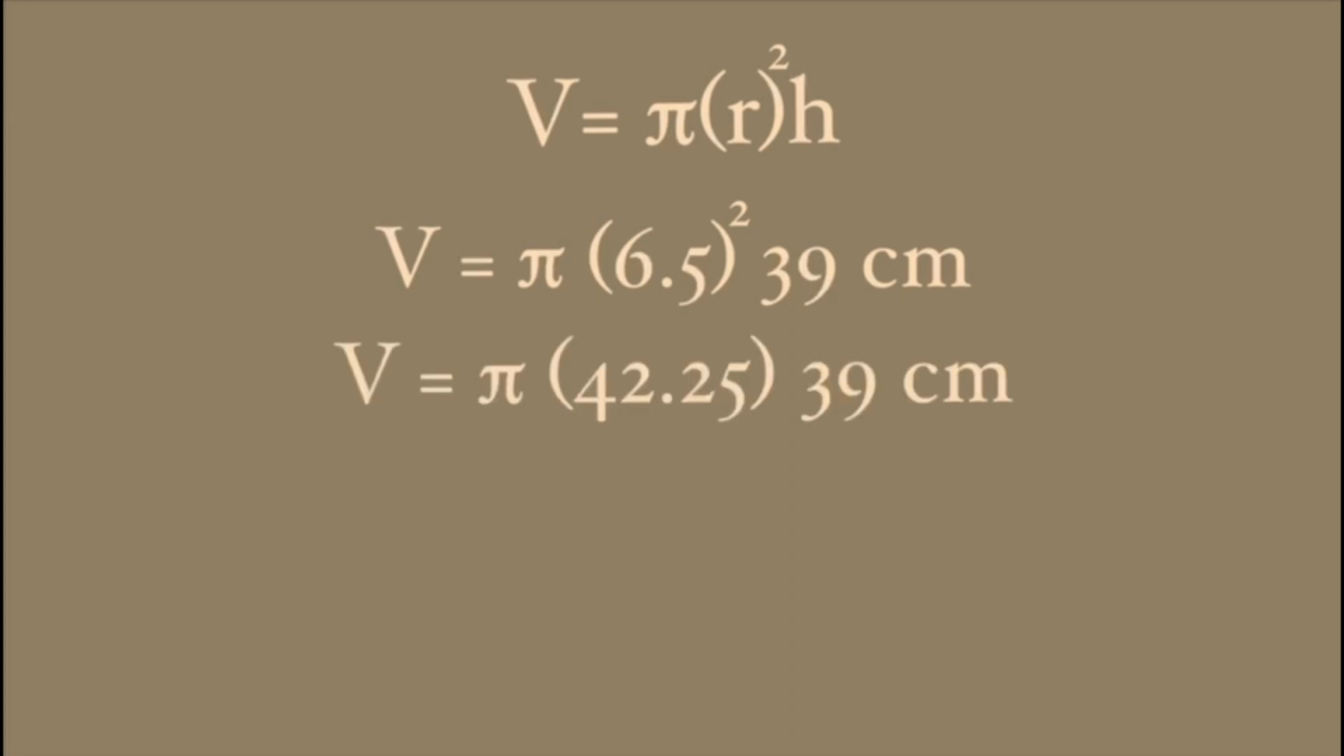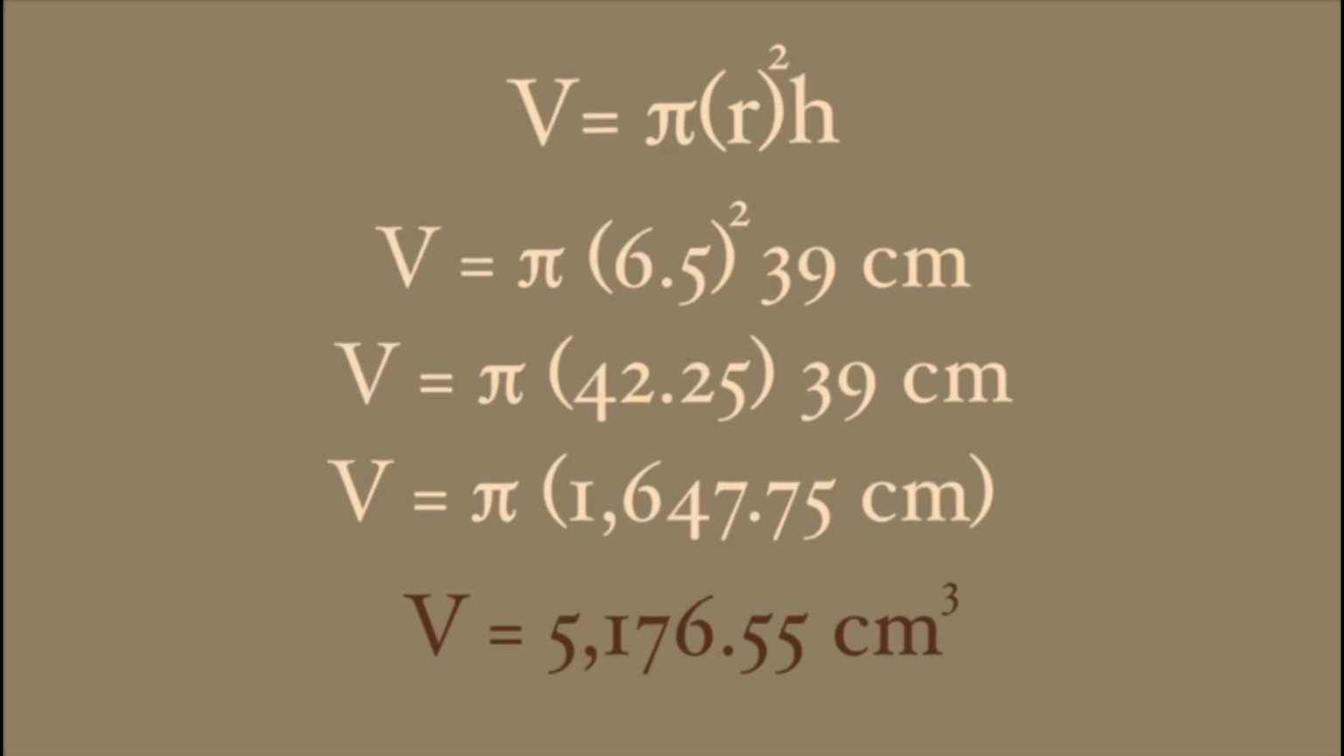That gives us 42.25. For the final step, we have to multiply the result of radius squared times height by pi. That gives us 5,176.55 cubic centimeters. Now we have the volume of our cylinder. Next, we proceed with the formula of a semisphere.